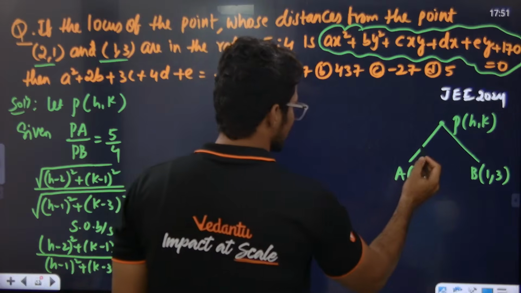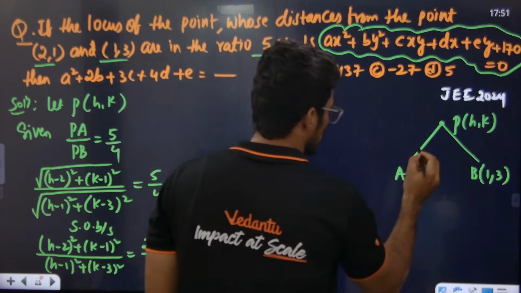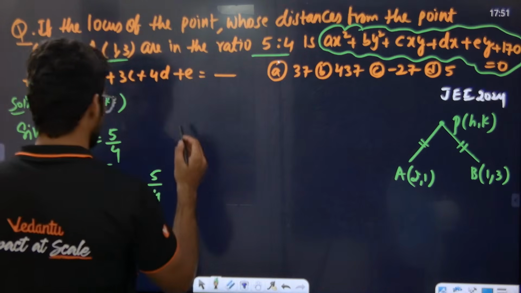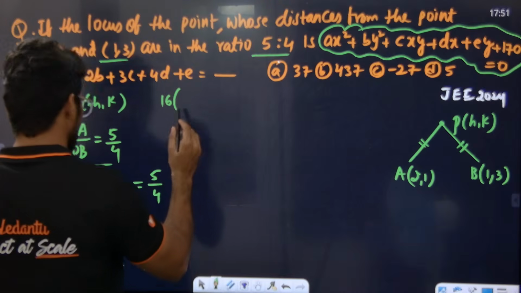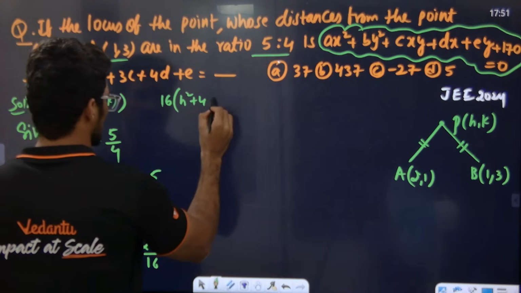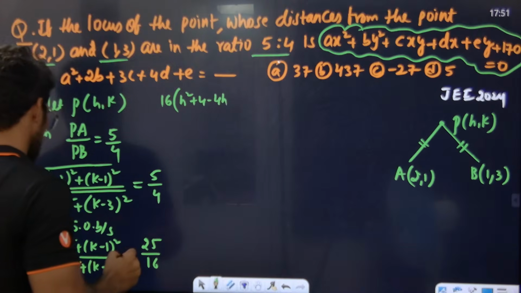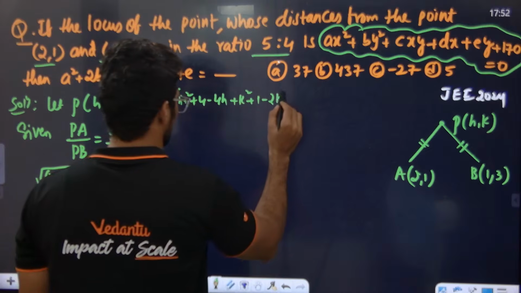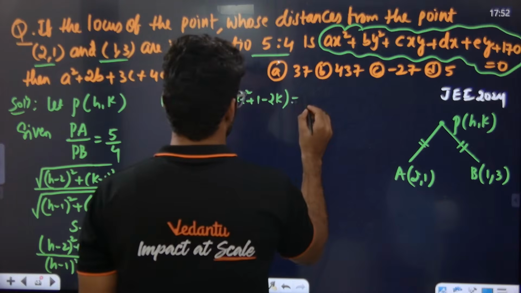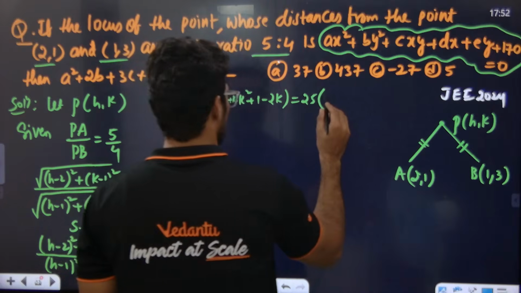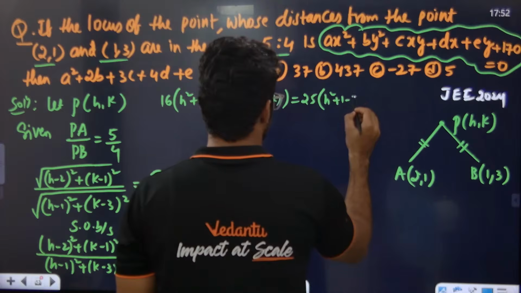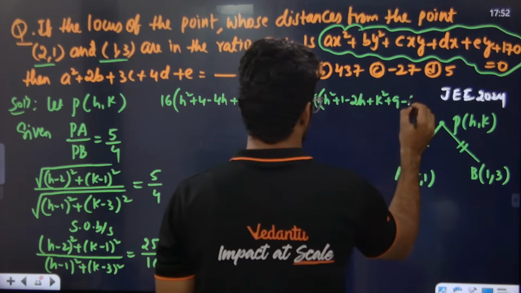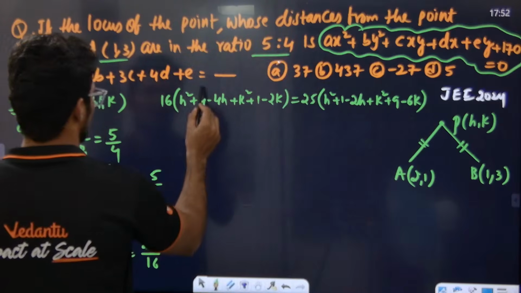Cross multiply this. 16 times of what? h square plus k square minus 4h plus 5, plus h square plus k square minus 2k. 25 times of what? h square plus k square minus 2h plus, h square plus k square minus 6k. Correct or not?